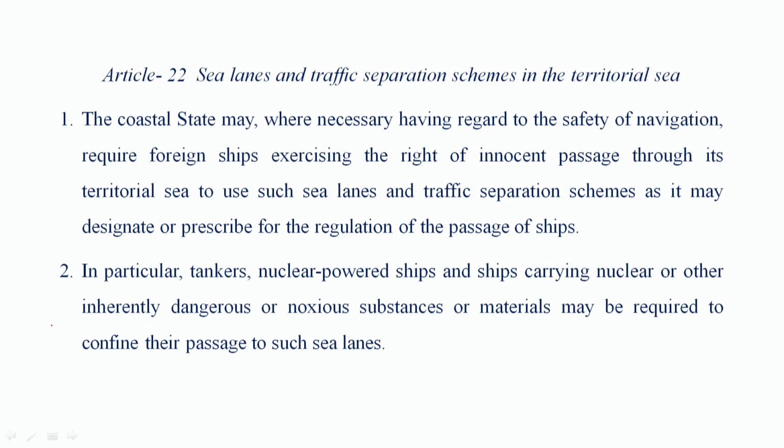They are the examples where there are nuclear powered ships, or ships carrying nuclear substances or other inherently dangerous or noxious substances, or it can be chemicals, materials that can be of danger. They may be required to confine their passage to such sea lanes, so that they should not navigate all across, but they should follow a strict line.